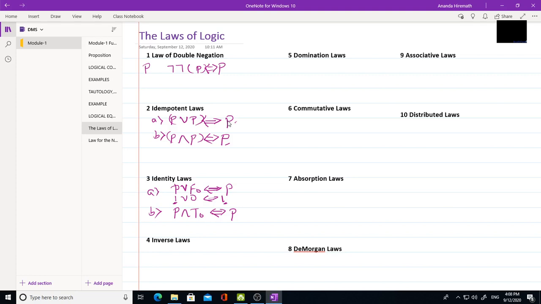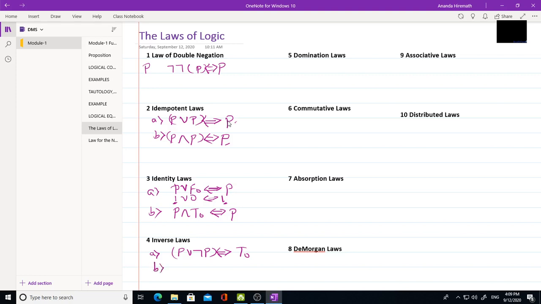Well, now we'll go for the inverse law, the fourth one. Again there are two laws in inverse. The first one is P or negation of P, which is logically equivalent to T naught. That is, P or not P is always going to be a tautology.